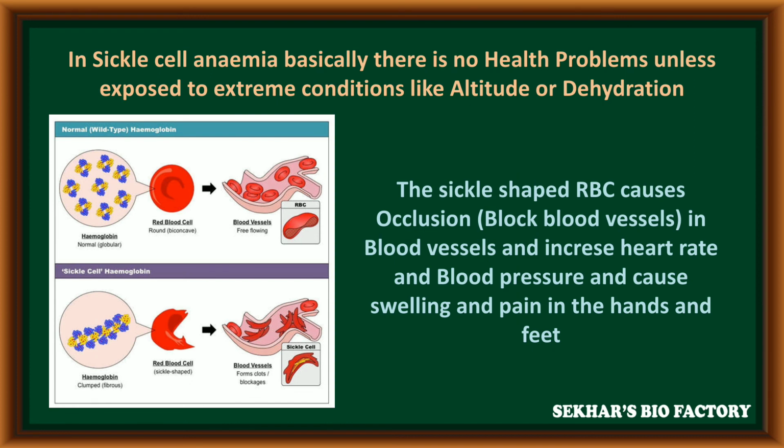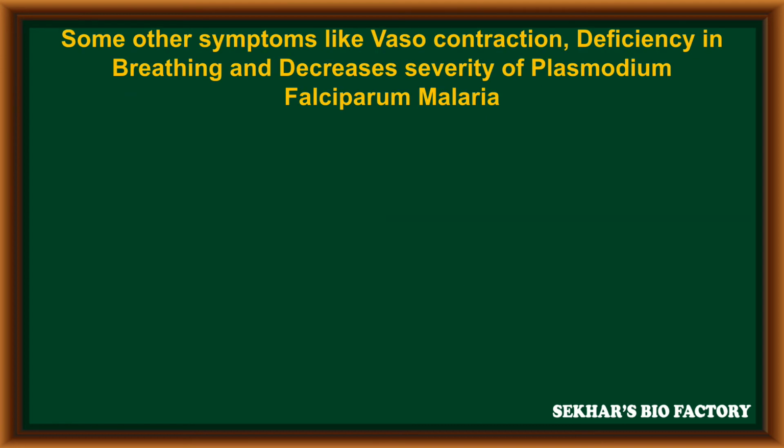The sickle-shaped RBC causes occlusion, that means it blocks the blood vessels, and increases heart rate and blood pressure, and causes swelling and pain in hands and feet. Some other symptoms are vasoconstriction, difficulty in breathing, and decreased severity of Plasmodium falciparum malaria.